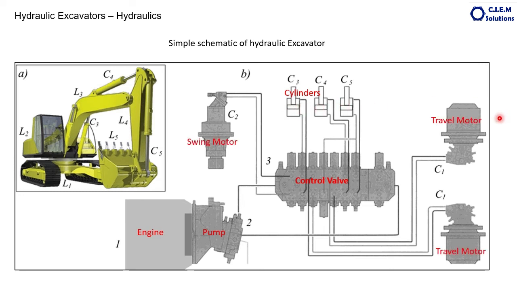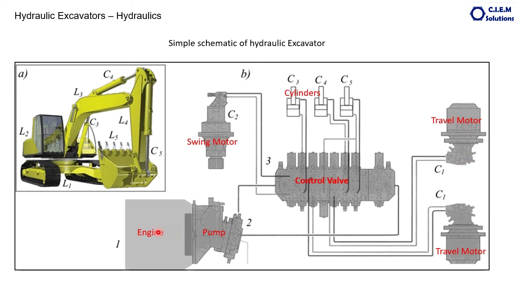These are the travel motors, both left side and right side, which are used to move the machine forward and reverse. This is the swing motor, which is used to swing the machine 360 degrees. This is the motor, this is the gearbox. These motors are connected to the gearboxes as discussed.